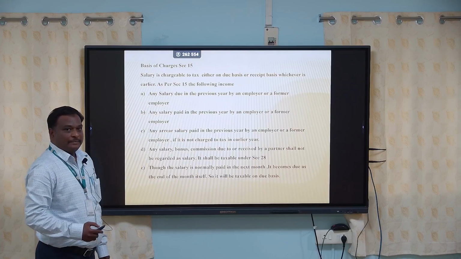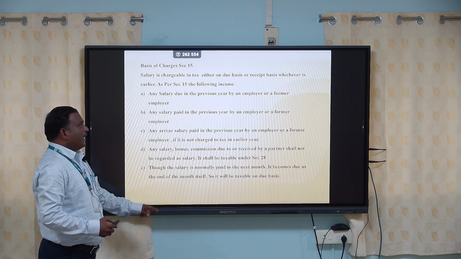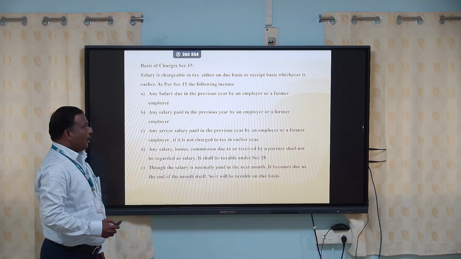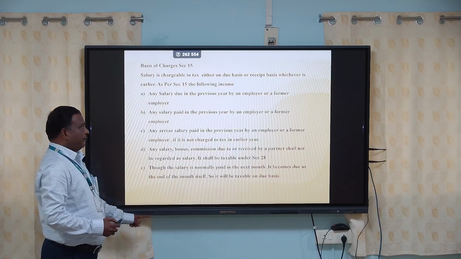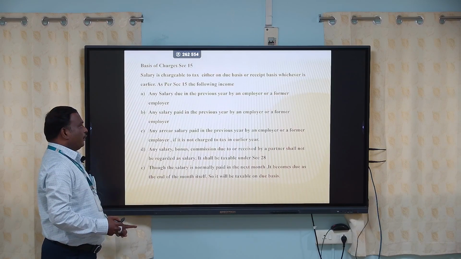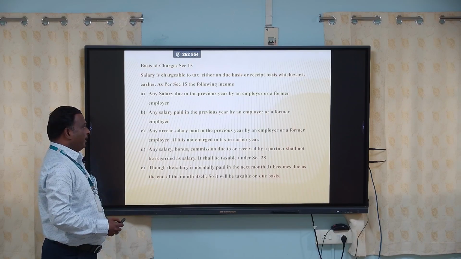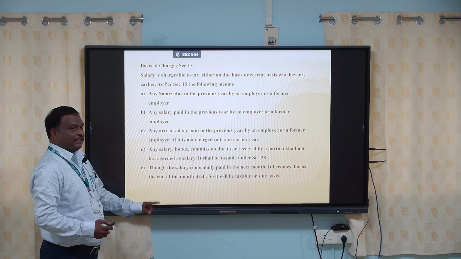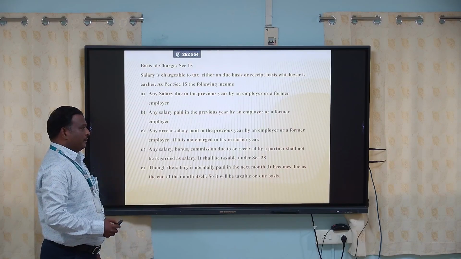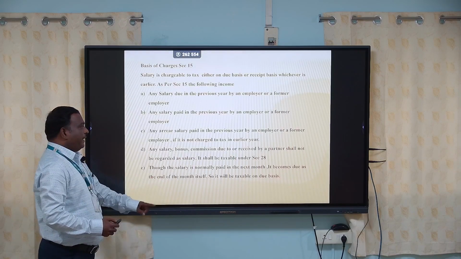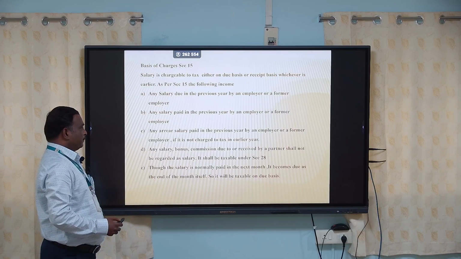Basis of charge, which comes under section 15. Salary is chargeable to tax either on due basis or receipt basis, whichever is earlier. As per section 15, any salary due in the previous year to an employee from a present employer or a former employer, and any salary paid in the previous year by the employer or his former employer, is taxable.